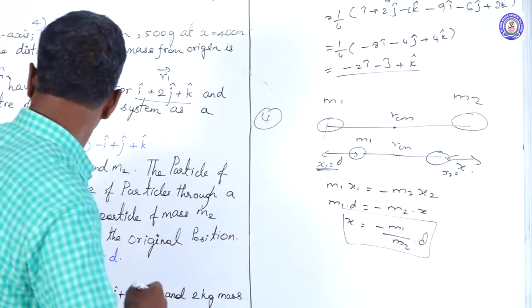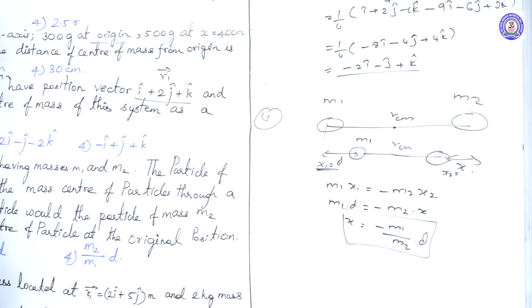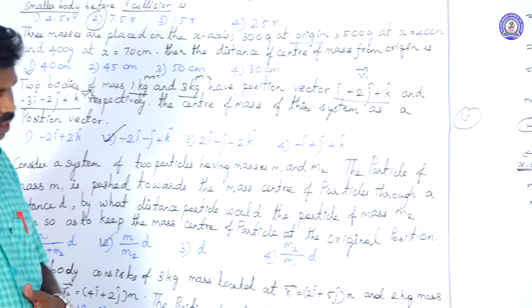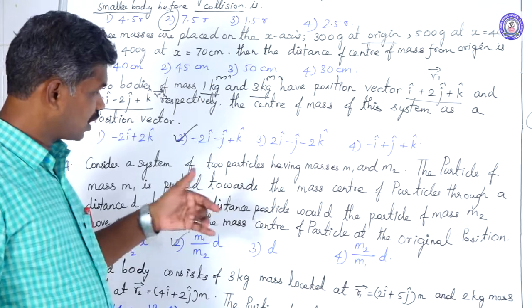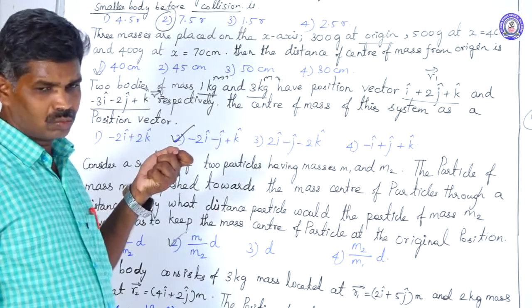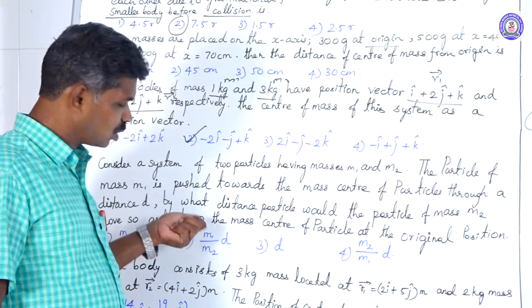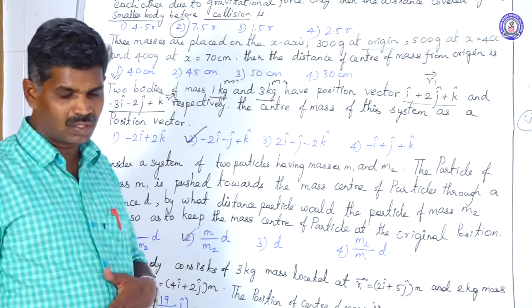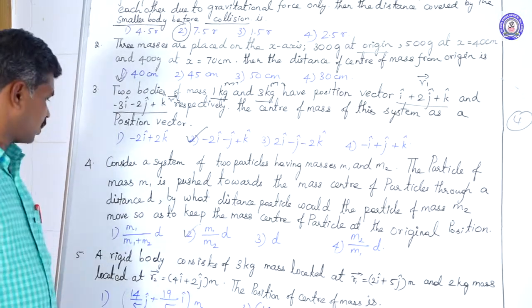Now check our options. The first option is not matched. The second option is matched, but the negative sign is omitted and only the amount of movement is represented. That's why the second option is our answer. That is m1 by m2 into d. We can say it is inversely proportional to the mass, because we are moving m2, but in our formula it is m1 by m2. That is the fourth problem.